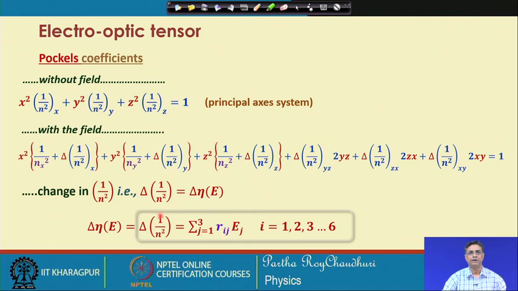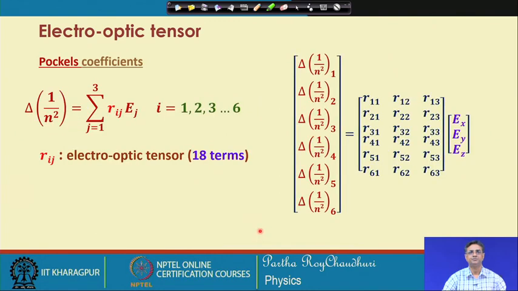So, you have delta n square, this is for the Pockels coefficient. Only if you pick up the Pockels term, then you have this Pockels coefficient, which is represented by this. As an example, for the Pockels coefficient, you have this delta n square 1, 2, 3, etcetera, and you have this tensor which looks like this, and this is the electric field. So, this compact equation represents this matrix equation, and you have 18 terms in this Pockels coefficient tensor.